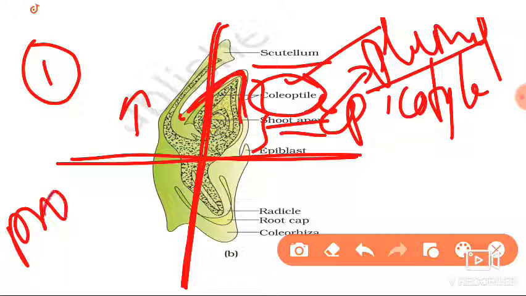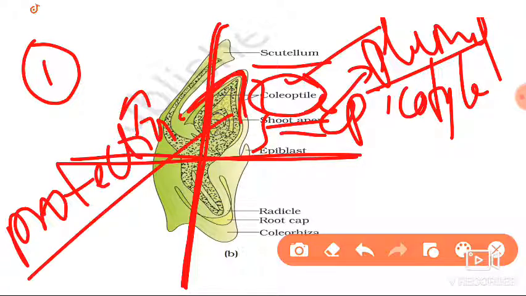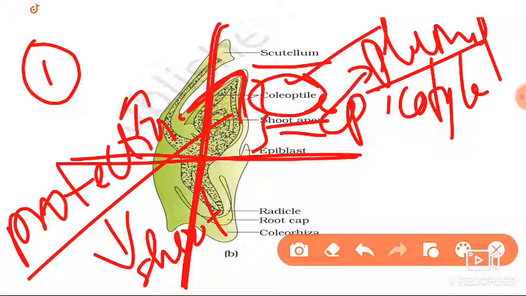The function of the coleoptile is protection to the developing shoot, because it has to pass through the soil layer. For that they need a strong membrane, and that is the coleoptile, which mainly protects the plumule.